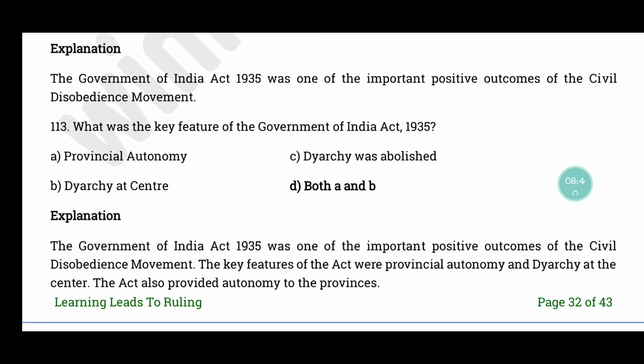Question number 113. What was the key feature of the Government of India Act 1935? The correct answer is option D, both A and B, that is provincial autonomy and diarchy at center. Government of India Act 1935 ஒரு important positive outcomeனு சொல்லலாம் அப்போ நடந்த civil disobedience movement ஆனது. இதோட key features provincial autonomyயும் diarchy at centerம். In the act it provided autonomy to the provinces.